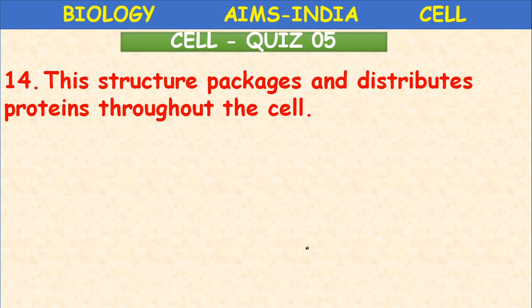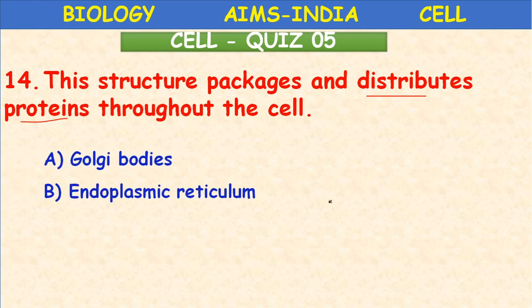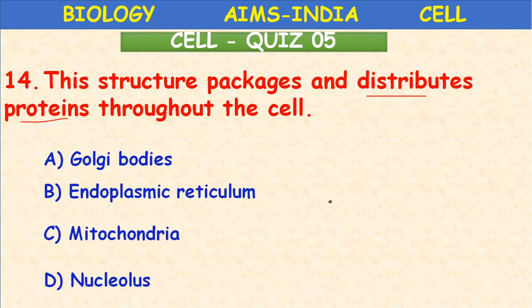This structure packages and distributes proteins throughout the cell. Golgi bodies, endoplasmic reticulum, mitochondria, nucleolus. Golgi bodies. What is the right answer? Golgi bodies. Okay. See, most of the cell structures, important organelles like ribosomes, Golgi complex, endoplasmic reticulum, that is rough endoplasmic reticulum, their main function is related to proteins.